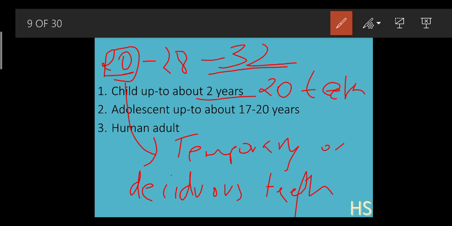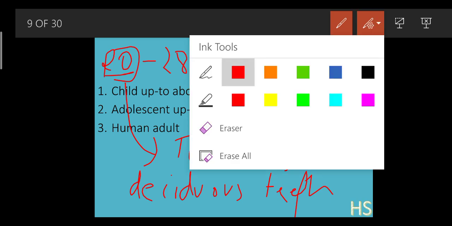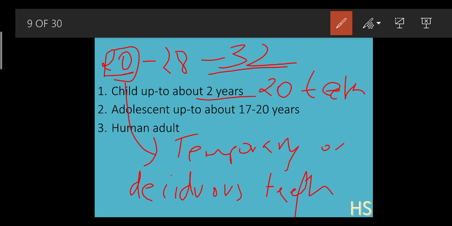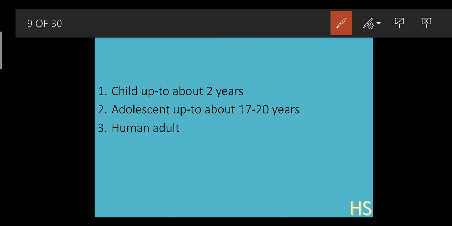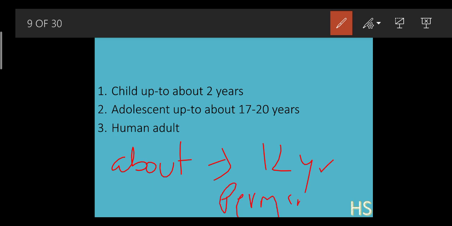Then the next set of teeth is called the permanent teeth. We get these permanent teeth at around 12 years of age. Permanent teeth are those teeth which stay with you for a longer period of time, till your old age.